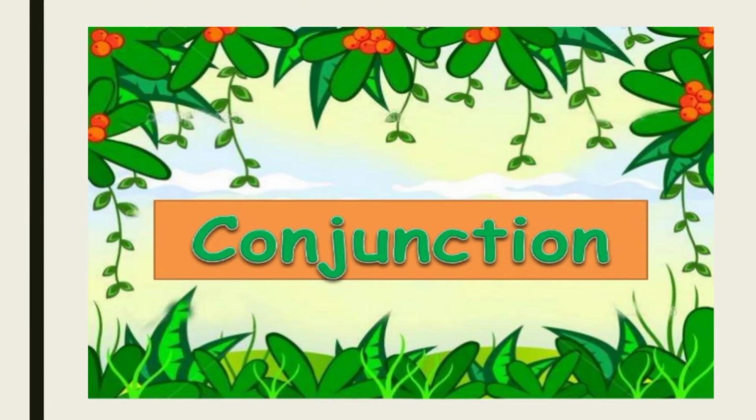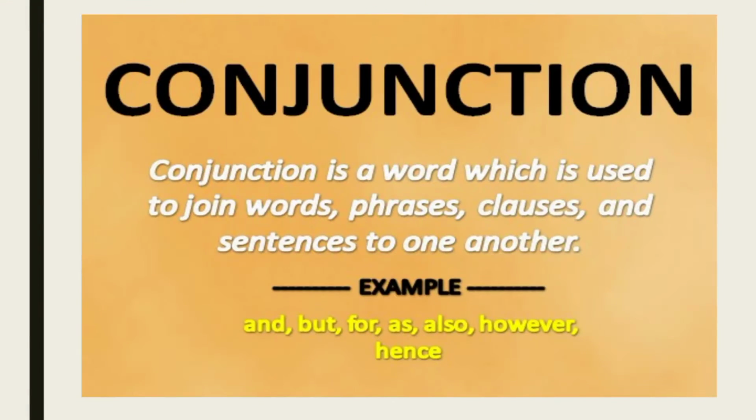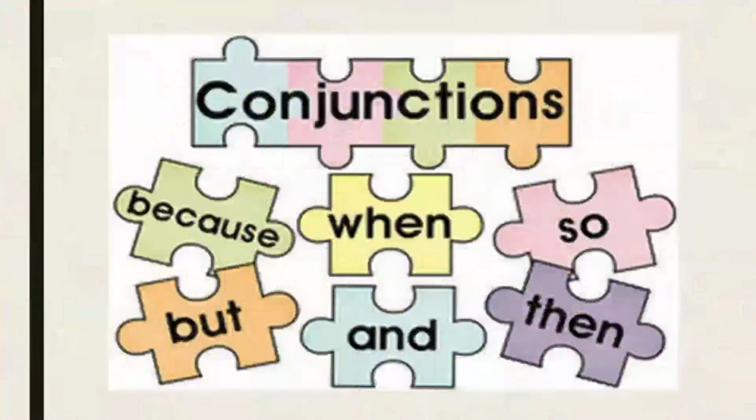We are starting a new concept in grammar, that is conjunction. Okay children, shall we start today's session? What is a conjunction? Conjunction is a word which is used to join words, phrases, clauses and sentences to one another. Examples: and, but, for, as, also, however, hence. These are some examples for conjunctions.